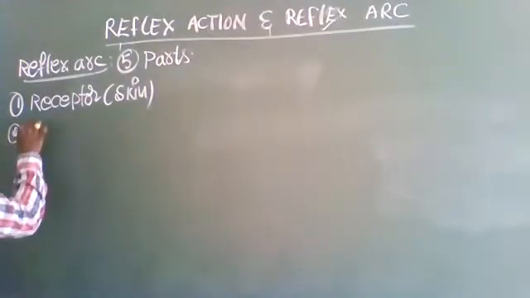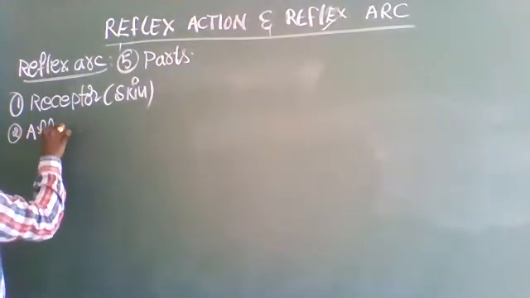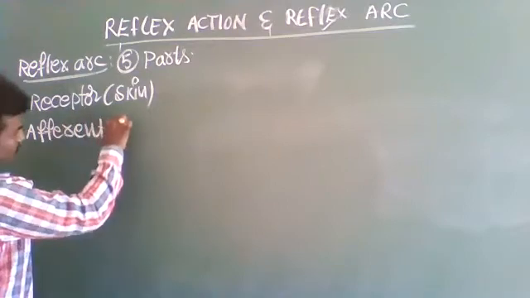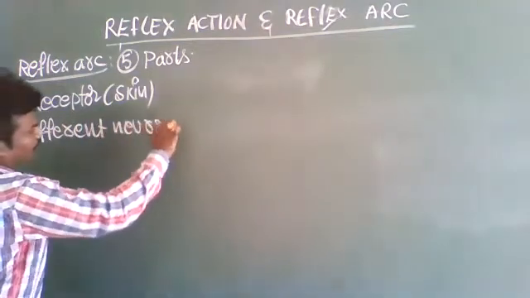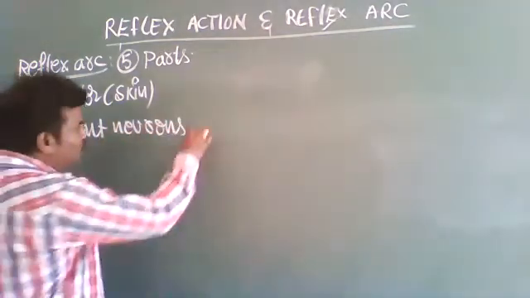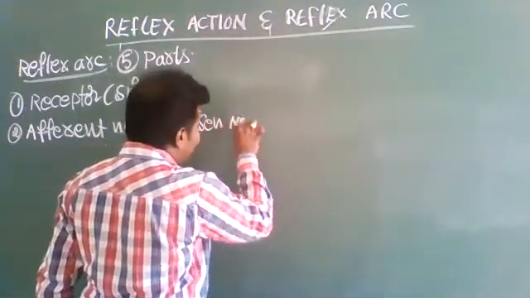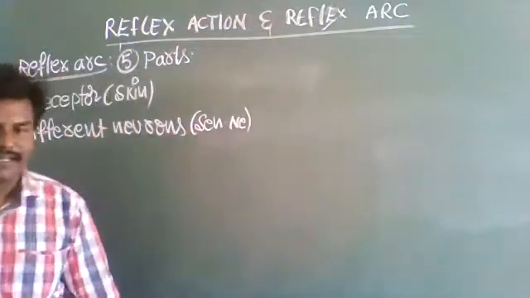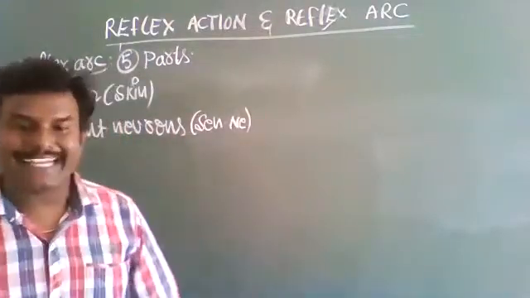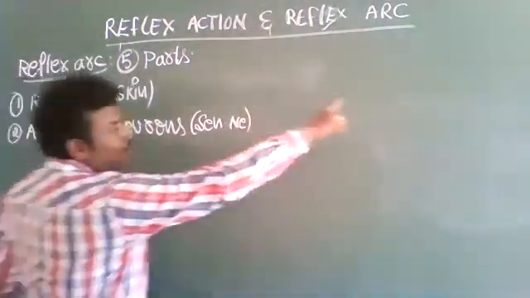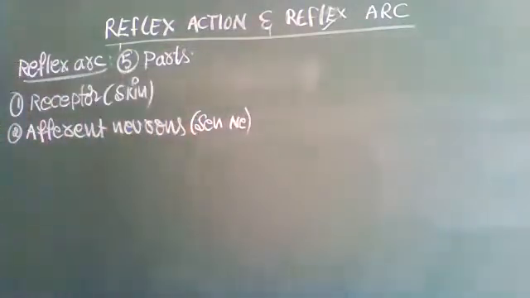Second one is afferent neurons. These are also called sensory neurons. Short form I have written. Sensory neurons, because here I have to provide sensory neurons.